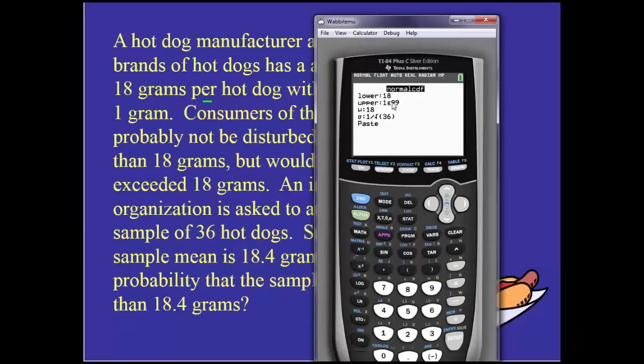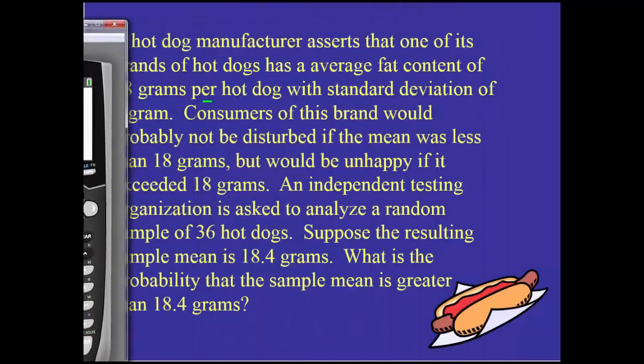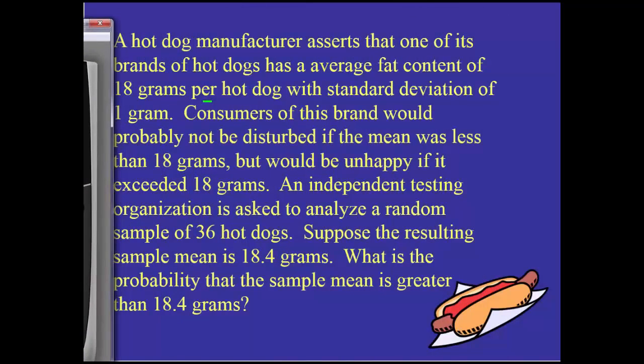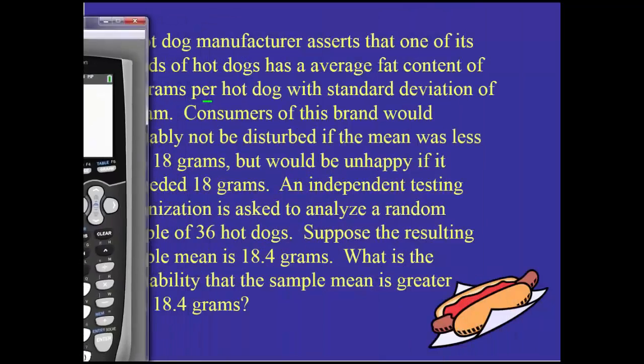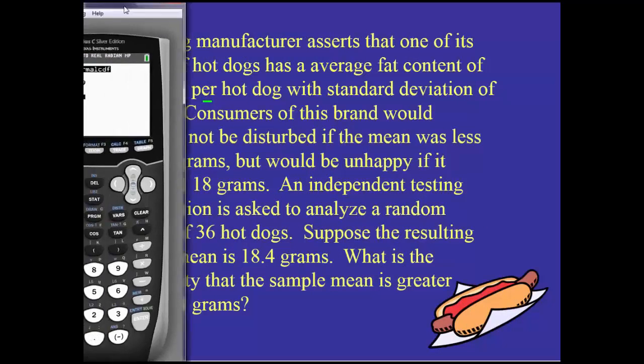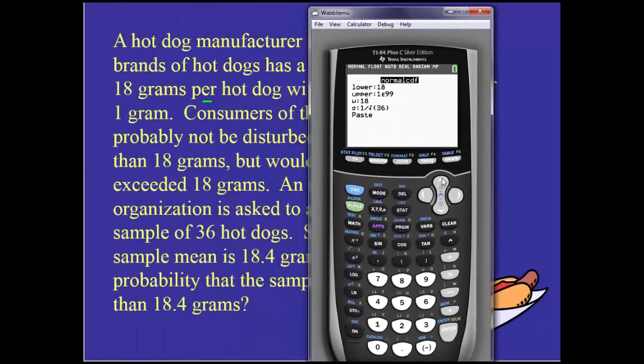I am sorry, hold on a second. Suppose the resulting sample is 18.4. What's the probability that it is greater than 18.4? Okay, so we're not actually looking at it bigger than 18. We want it to be bigger than 18.4 for the lower bound. Okay, and then I want to just hit enter. And I get a probability of 0.008.